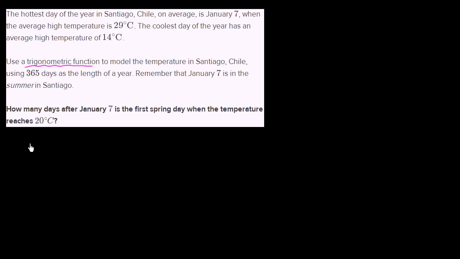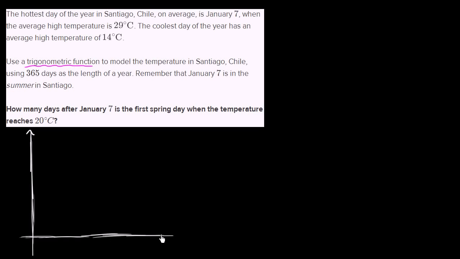And it should become pretty apparent why they are suggesting that we use a trigonometric function to model this, because our seasonal variations, they're cyclical. They go up and down. And actually, if you look at the average temperature for any city over the course of the year, it really does look like a trigonometric function.